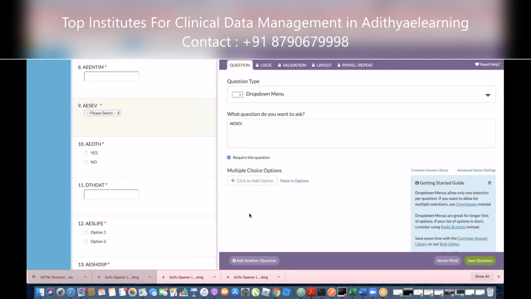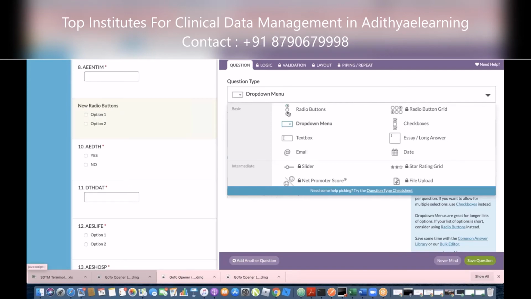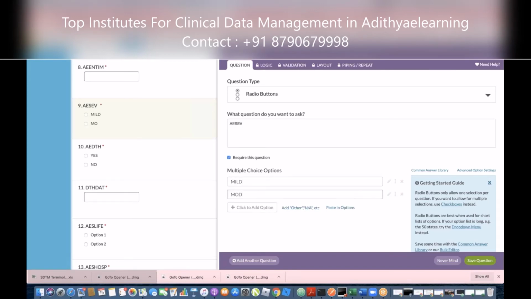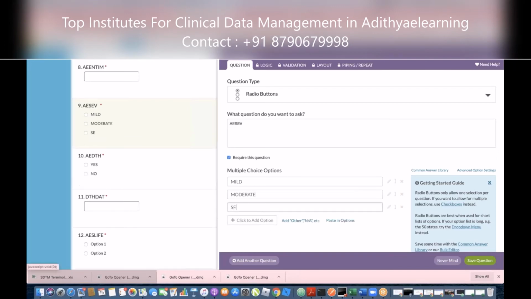Usually we design it as a radio button because it's easier for the site to see. If you go up, click on there. You will have radio buttons. The first one, yes. And then come down and click here, click to add option. Say mild, M-I-L-D. The next one, click. Moderate. And another, severe. Then that's all. And then save question.